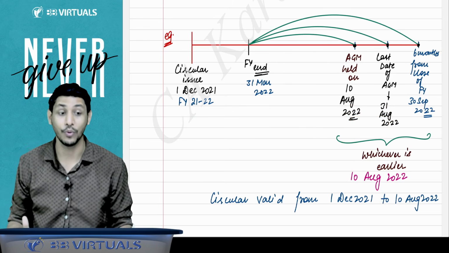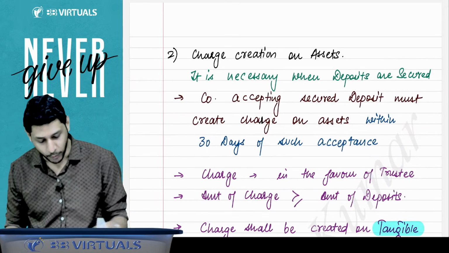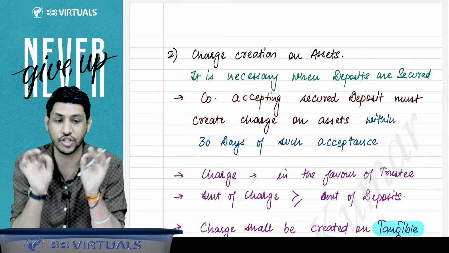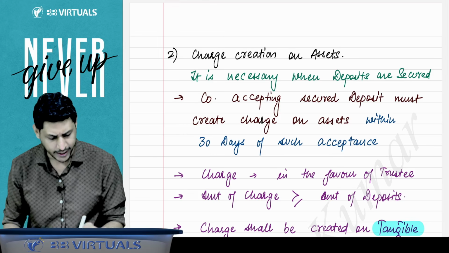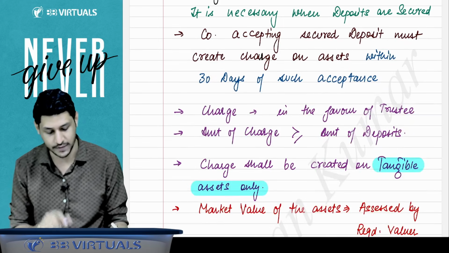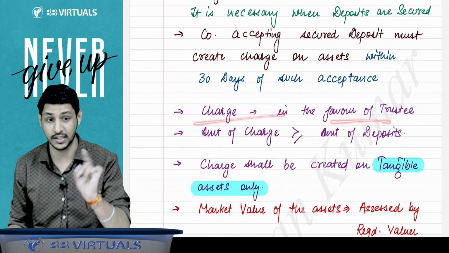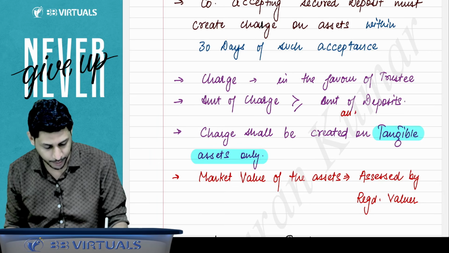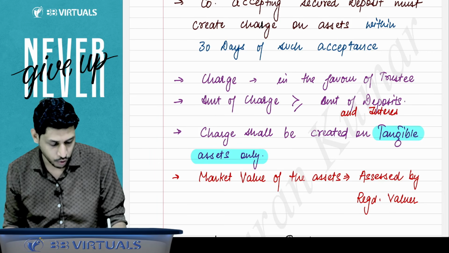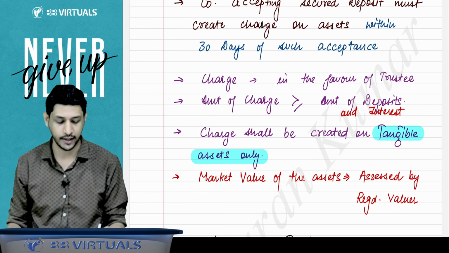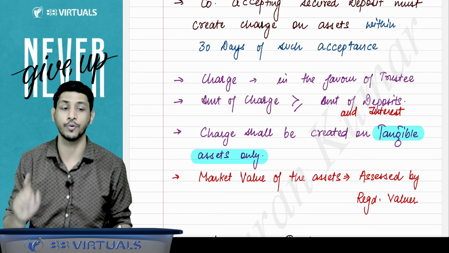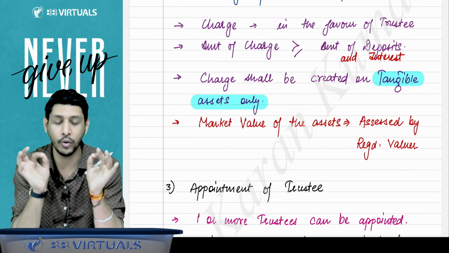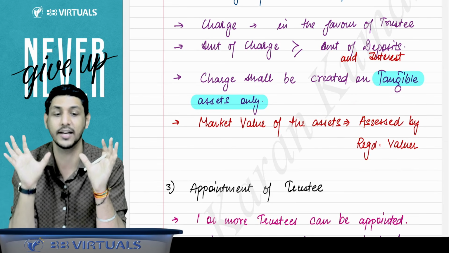Second point, charge creation on the asset. It is necessary when deposits are secured. You have to create a charge, which I have already told you must be created within 30 days of such acceptance. The charge should be in favor of the trustee. The amount of charge must cover the amount of deposits as well as the amount of interest. The charge shall be created only on tangible assets.